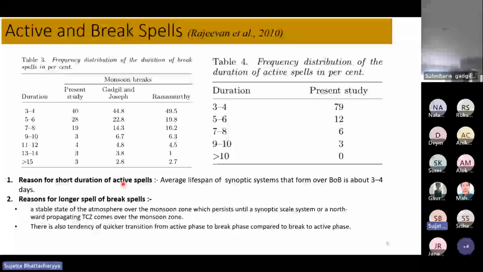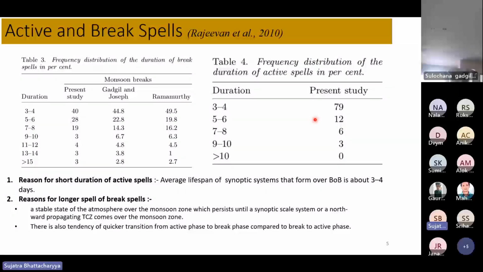Active break spell. This is from the Rajeevan paper in 2010. In this paper, they discussed the active break spell, and we see that around 80% of active spells have a duration of only 3 to 4 days, and very few last longer than that. Break spells are usually longer than the active spells.